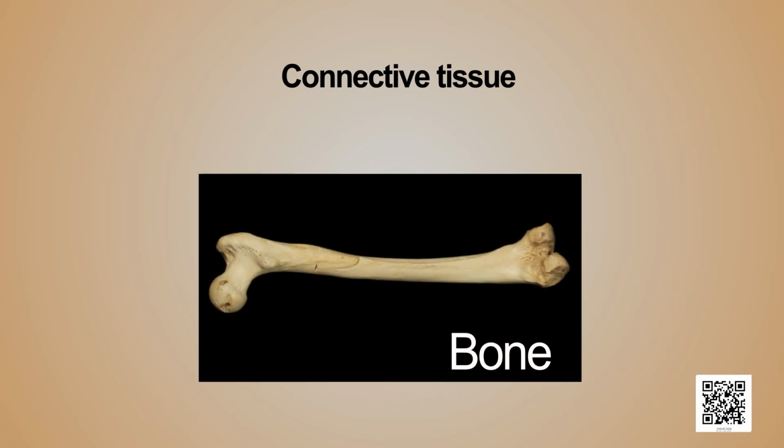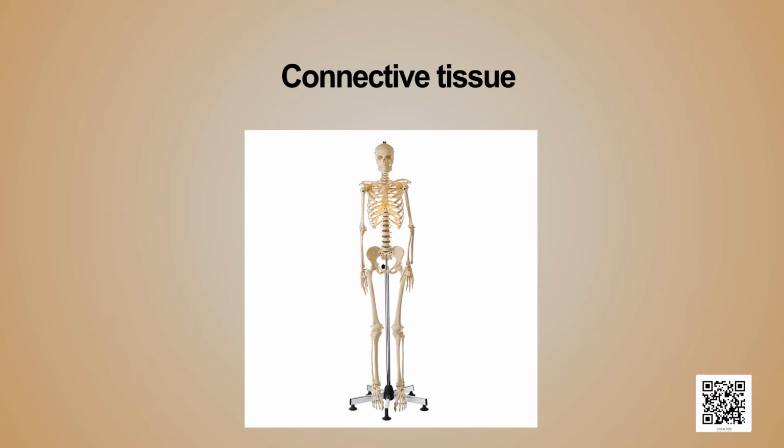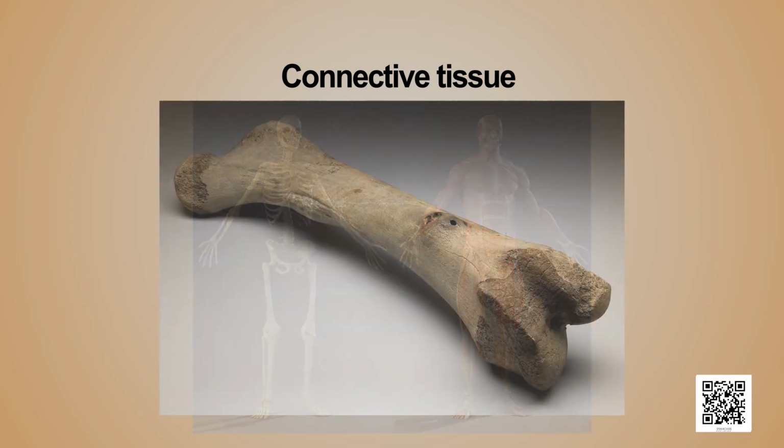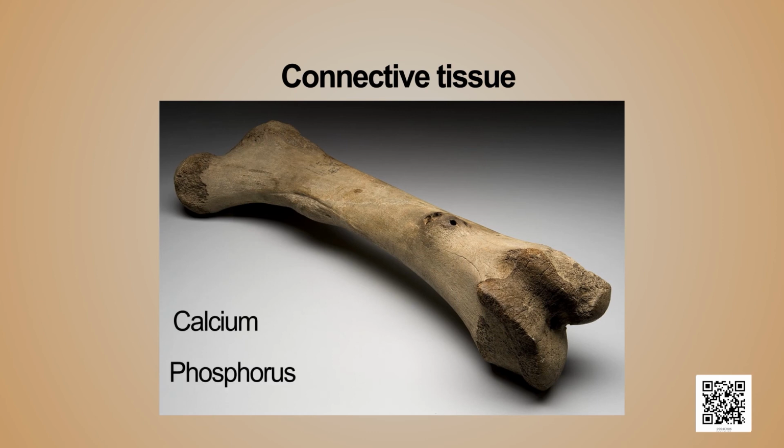Bone is another example of a connective tissue. It forms the framework that supports the body. It also anchors the muscles and supports the main organs of the body. This tissue is strong and non-flexible. Bone cells are embedded in a hard matrix that is composed of calcium and phosphorus.